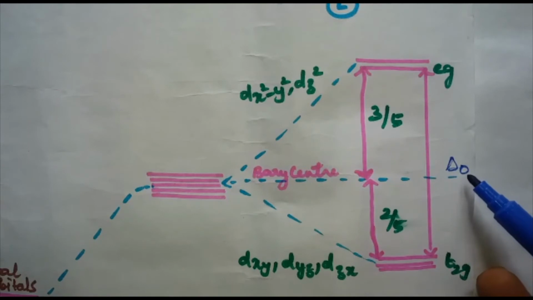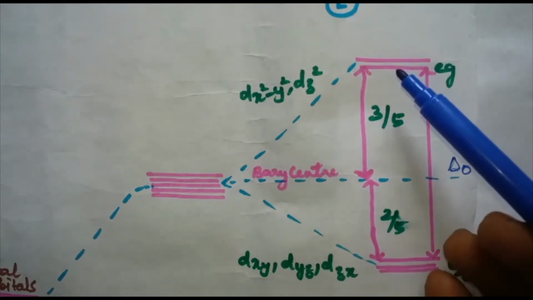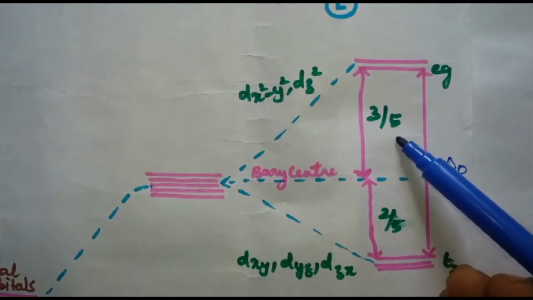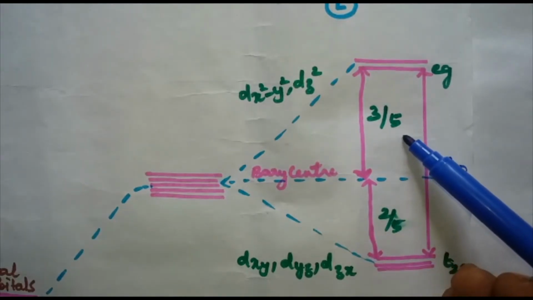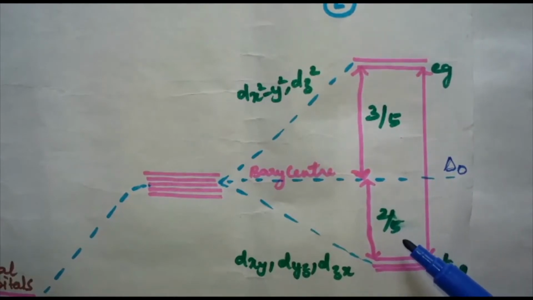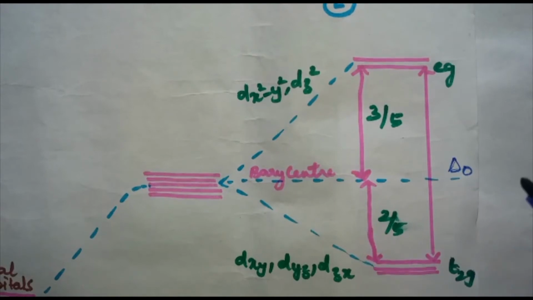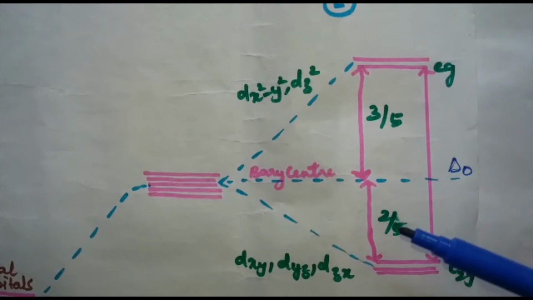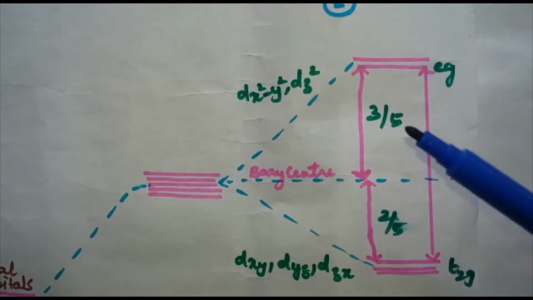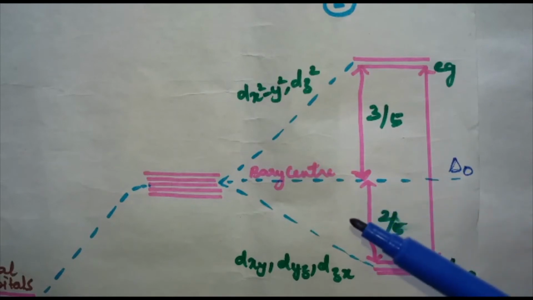The O represents an octahedral complex. The energy of the two Eg orbitals will increase by 3/5 delta O, and that of the three T2g orbitals will decrease by 2/5 delta O. This crystal field splitting depends upon the field produced by the ligand and the charge on the metal ion.